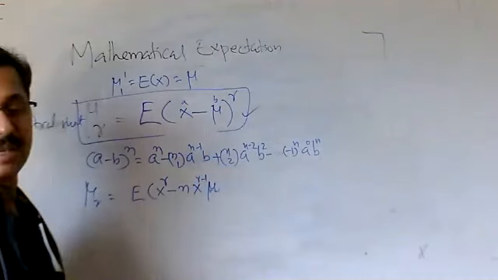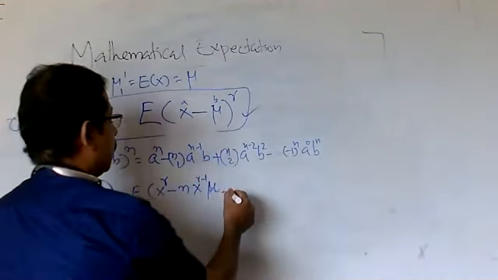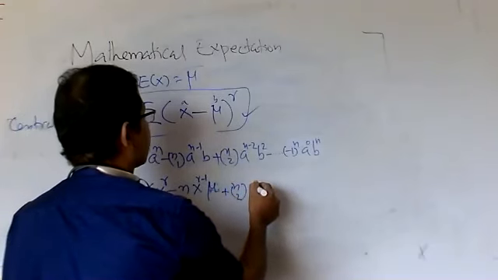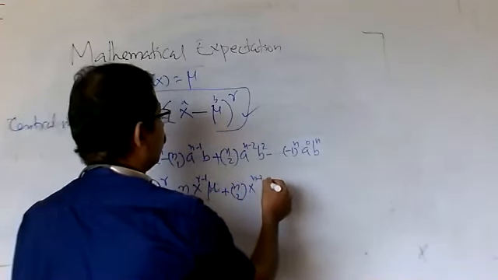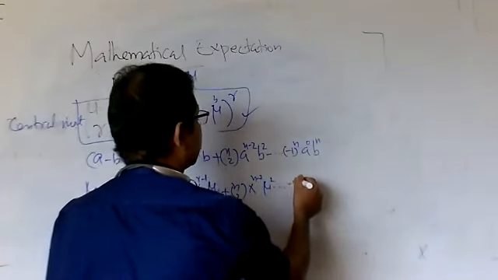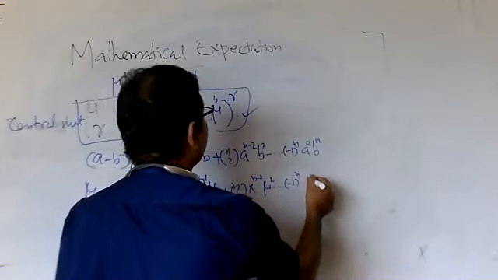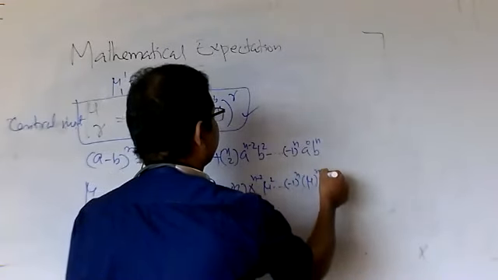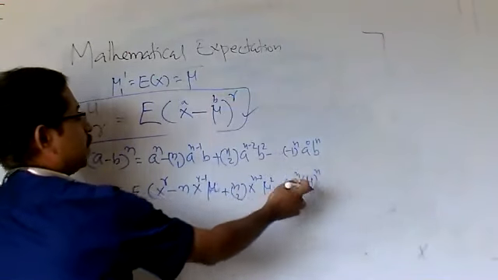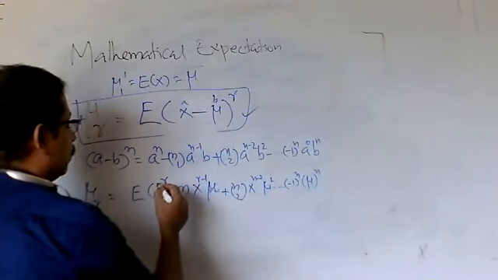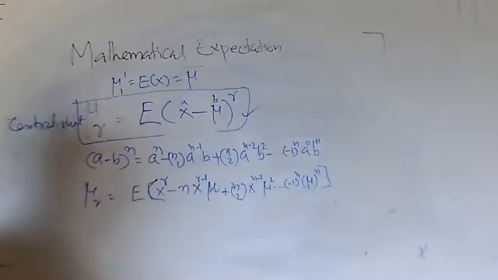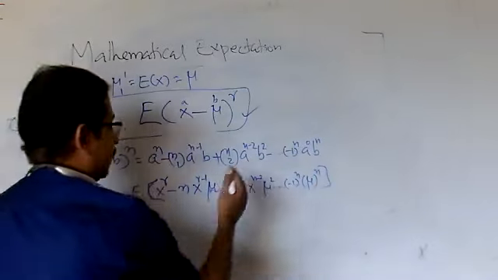Now expand that term, then plus nC2 x raised to n minus 2 mu square, minus etc. The last term is minus 1 raised to n mu raised to n. Put this in a bracket. Now take the expectation inside.